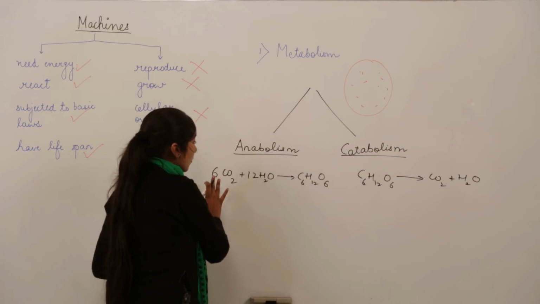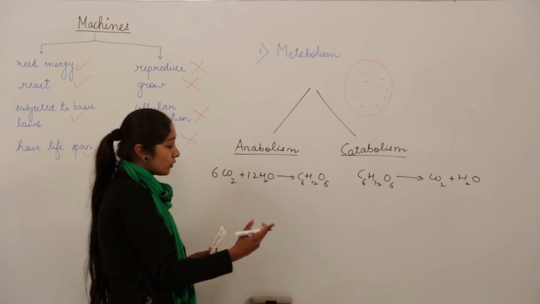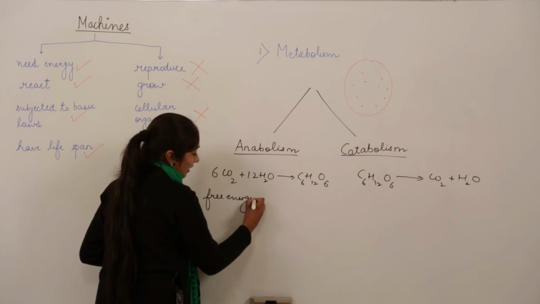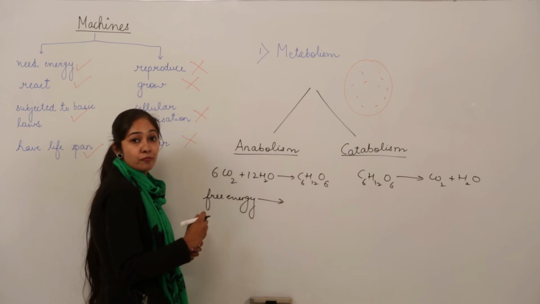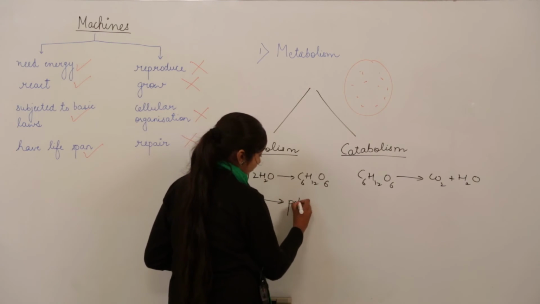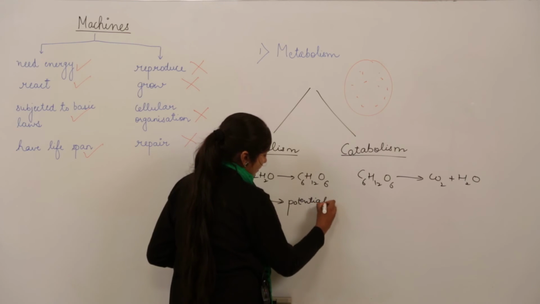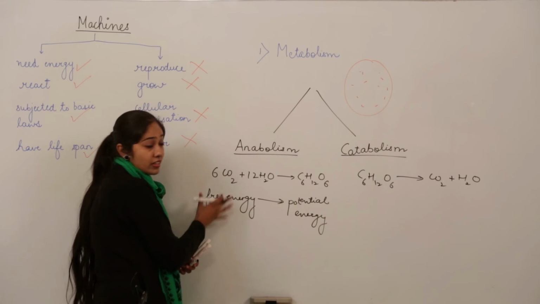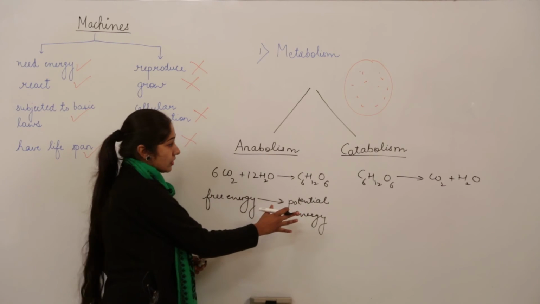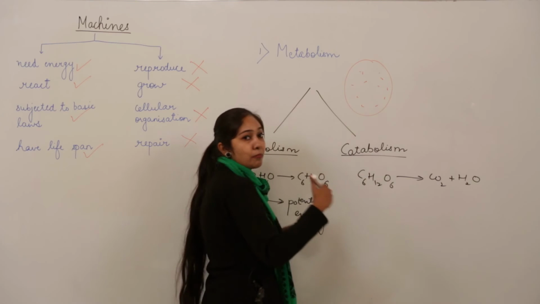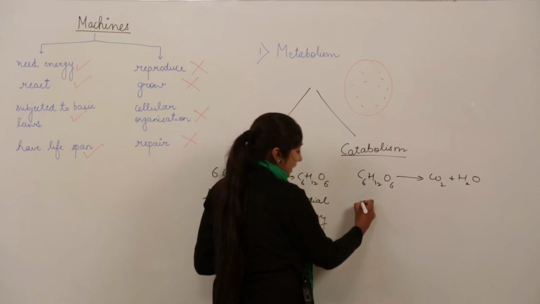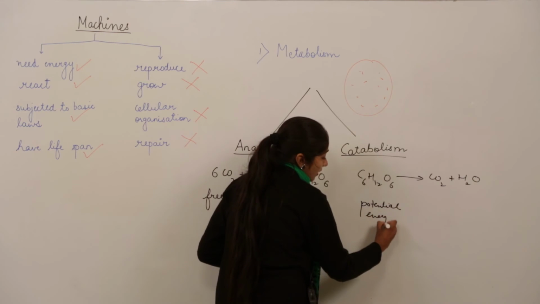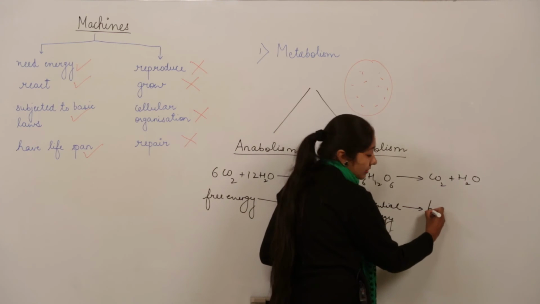So in case of anabolism reactions, you can also conclude that the free energy is stored in the form of potential energy. Since they are building up reactions, the free energy is stored in the form of potential energy. But catabolism means breaking down of something, so the potential energy due to that breakdown converts into kinetic energy.